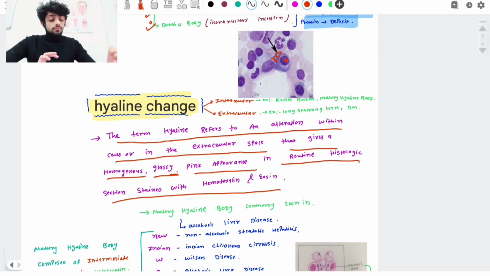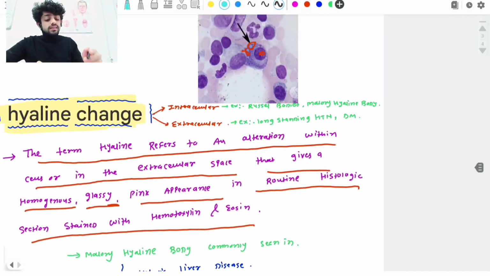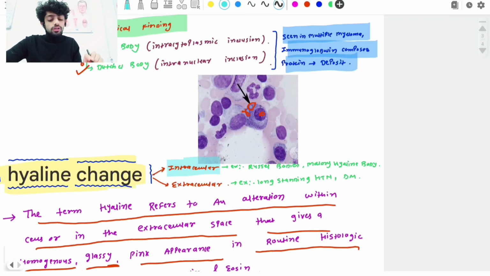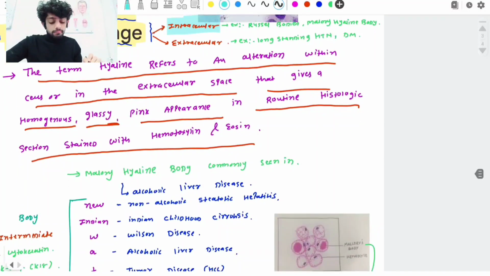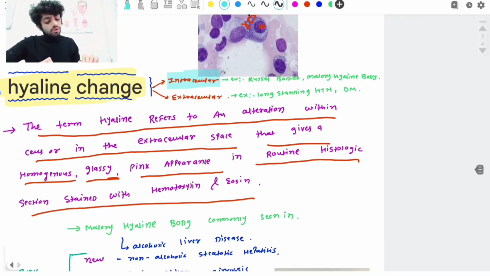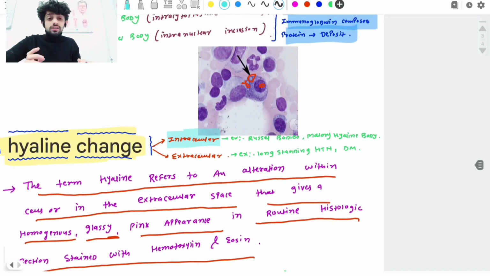Okay guys, in what conditions are we mainly seeing intracellular hyaline change? Intracellular hyaline change examples are the Russell bodies and Mallory hyaline bodies. Here we see the Russell body, it is also one kind of hyaline change. What is the Mallory hyaline body? We will see it in the next slide. And in which conditions do we see extracellular hyaline change?